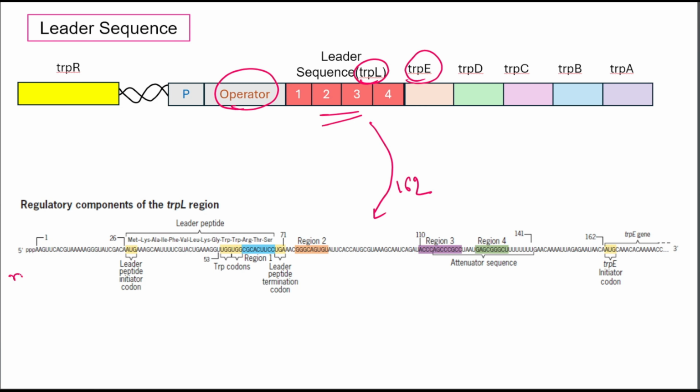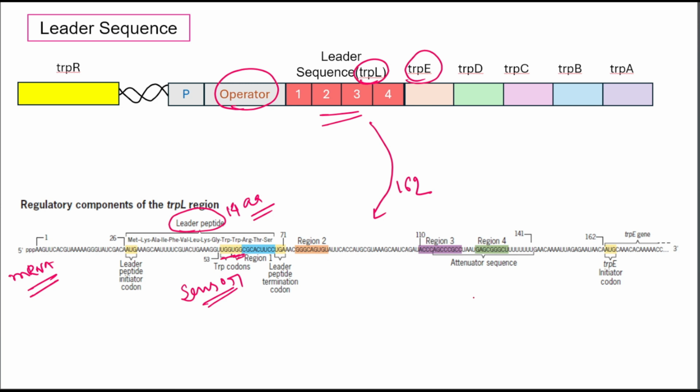So this is the mRNA leader sequence, encoding the leader peptide and the attenuator sequence. This leader peptide is 14 amino acids long. It contains two adjacent tryptophan codons, UGG and UGG, which allow the ribosome to test whether tryptophan is abundant or low. This leader peptide acts as a sensor that helps the cell measure how much tryptophan is available in the cell.